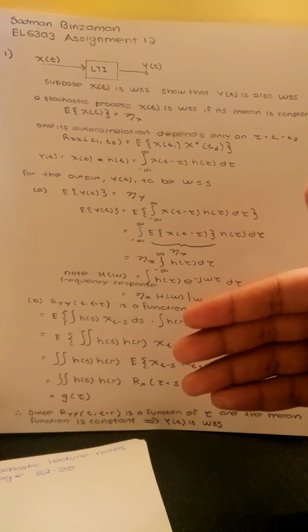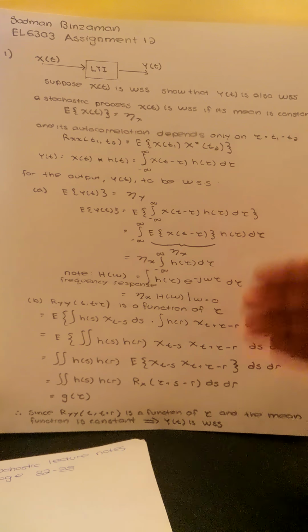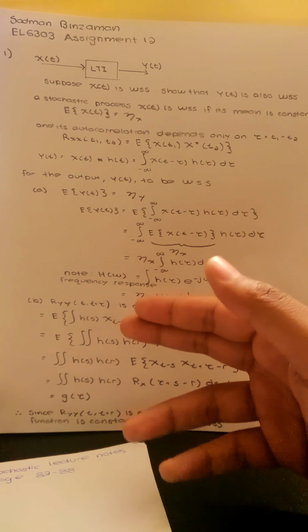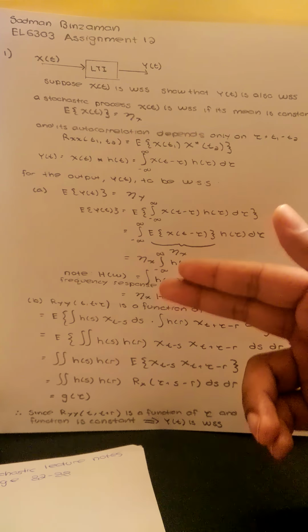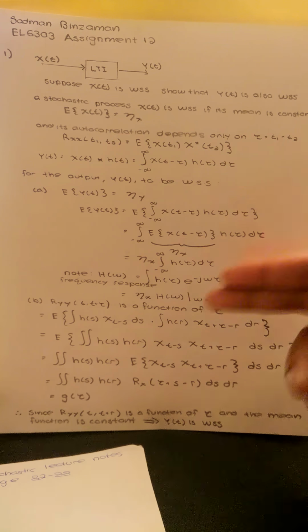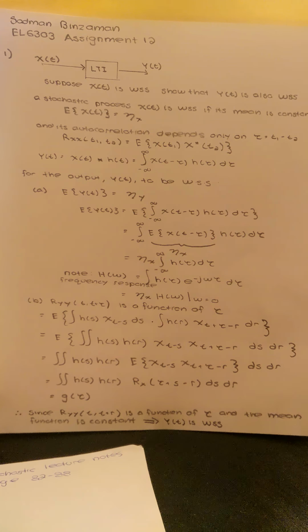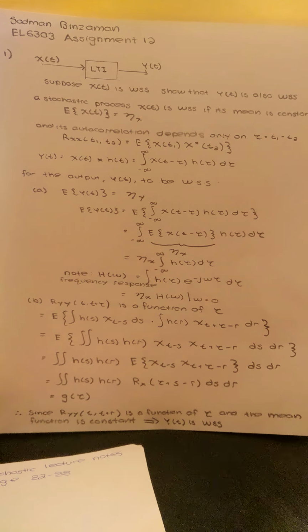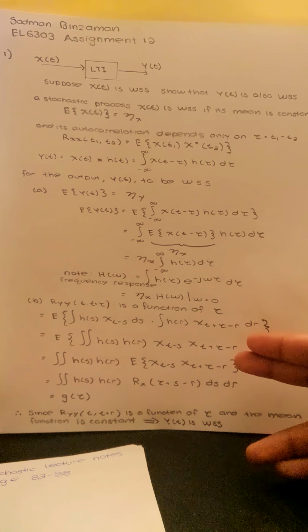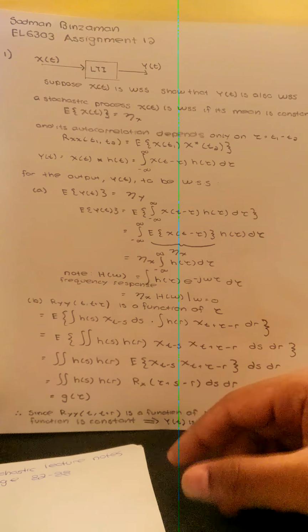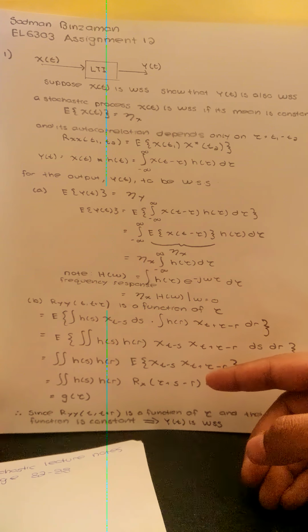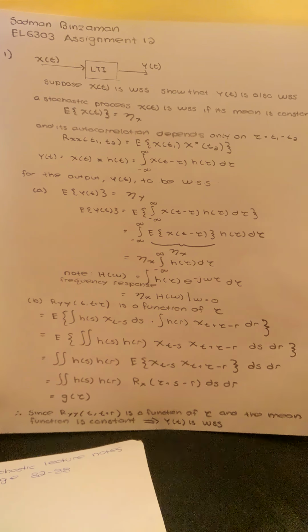Now the second property, where we're asked to show that the autocorrelation is also a function of tau. We know that the autocorrelation is the expected value of the integral of h of s times x of t minus s ds, times the integral of h of r times x of t plus tau minus r dr. We can rearrange those integrals, so we have the expected value of the double integral of h of s, h of r, x of t minus s, x of t plus tau minus r ds dr. Again, remember the expected value only applies to the random variables x of t minus s and x of t plus tau minus r.